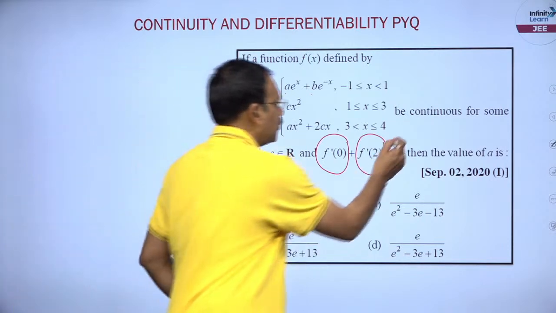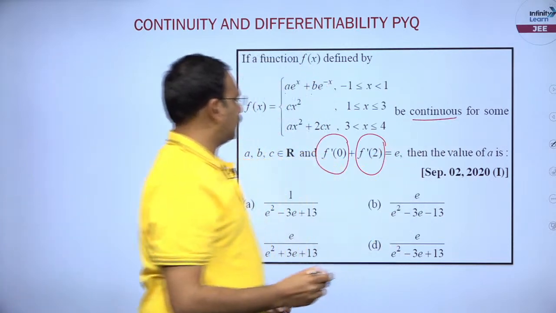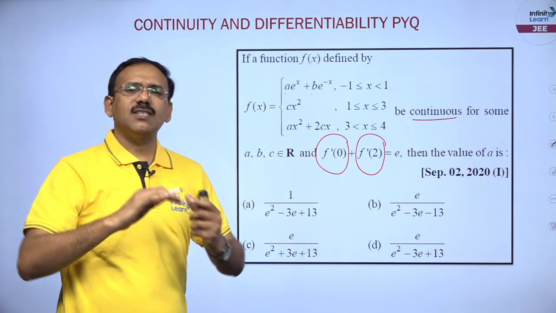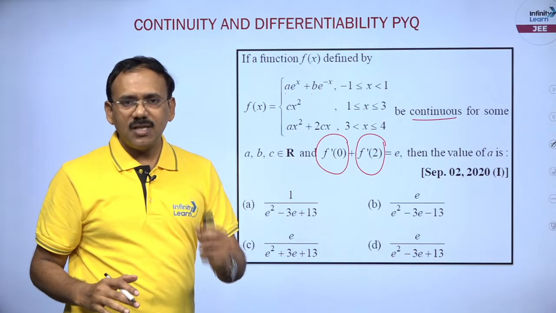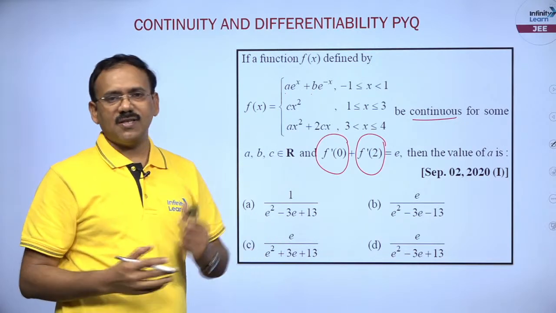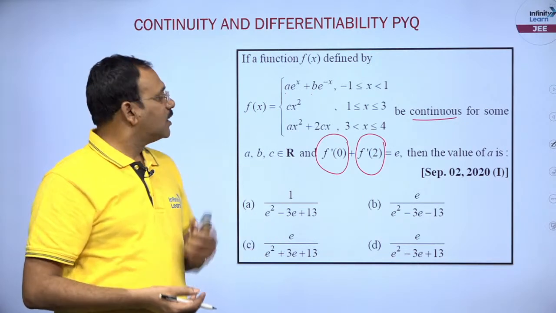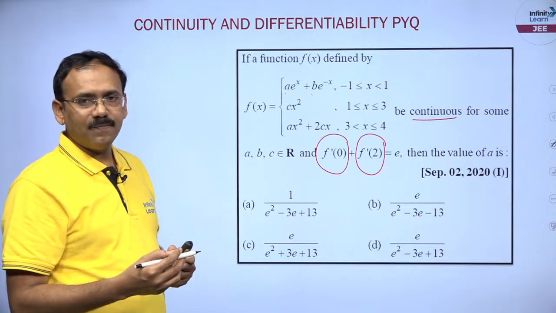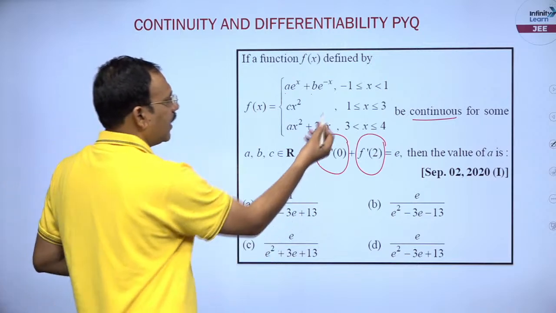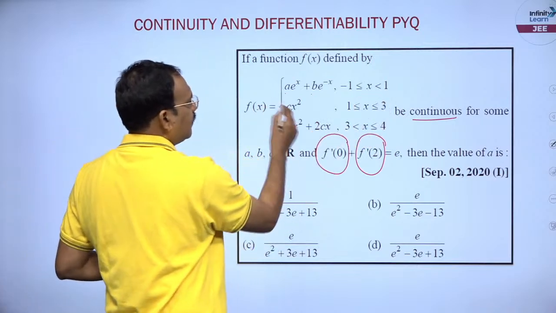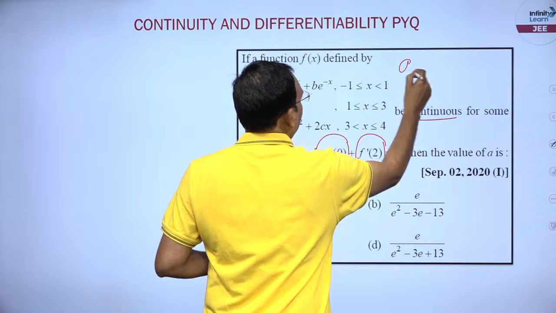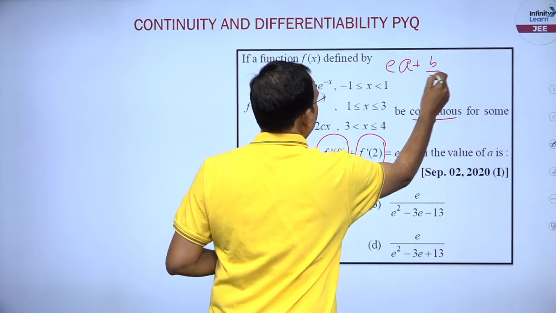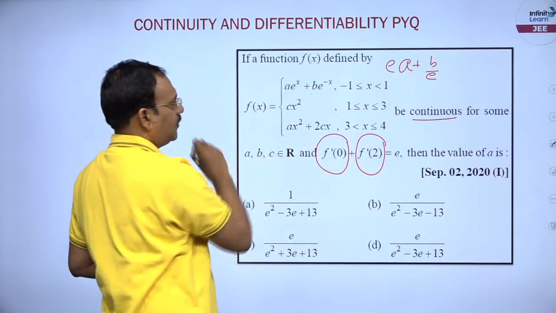He said continuous. Even though he won't say continuous generally, if he just says differentiable, if a function is differentiable, then it is continuous, dear students. Yes. So, fine. Since it is continuous, let me form the conditions. At 1 continuous, left hand limit, you see, AE plus B by E is the left hand limit.